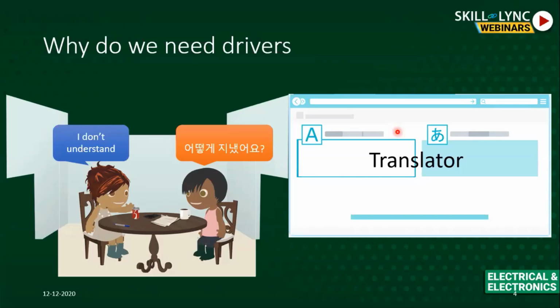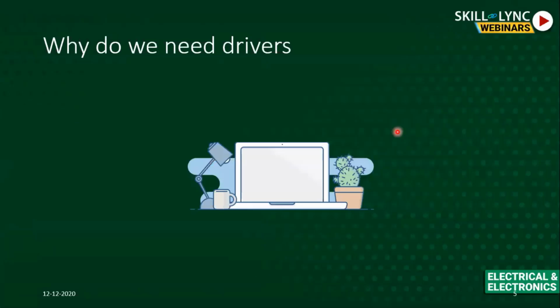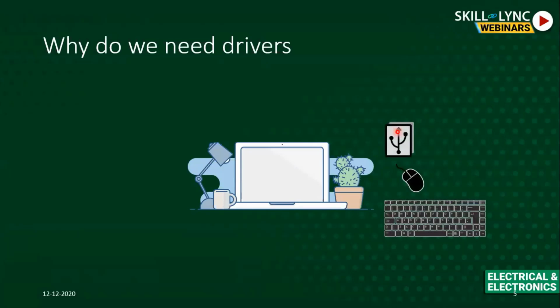Now this translator can be of any form. In this scenario, it can be a human, or a software, or your mobile phone, or anything. Basically what you need is a translator. Similarly, if you take your PC as a system, you don't use only your laptop, right? You connect input output devices like keyboard, mouse, and USB devices.